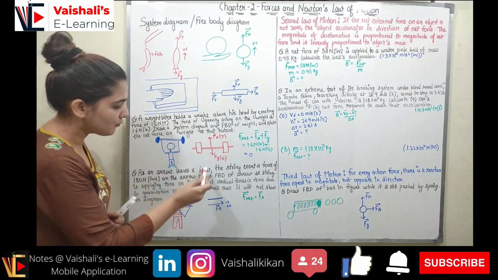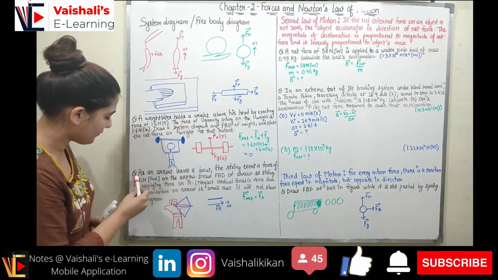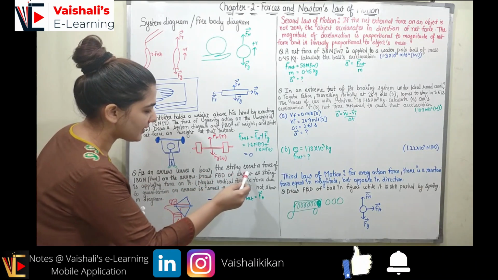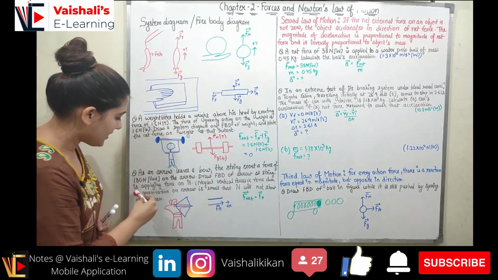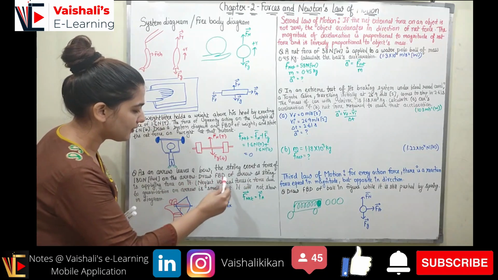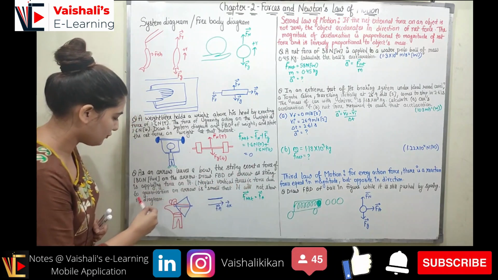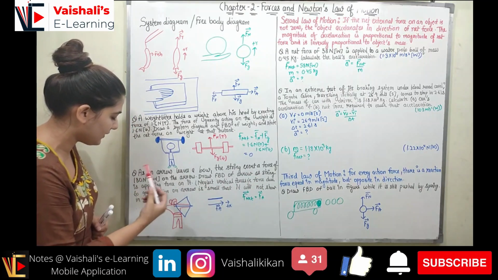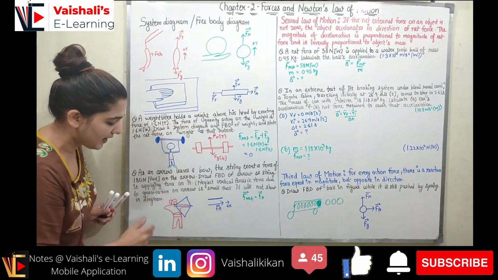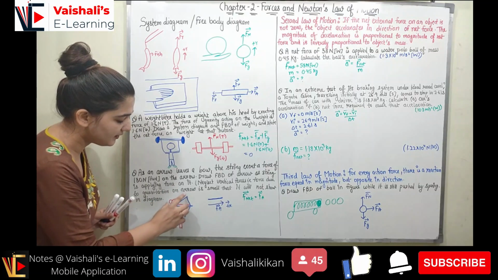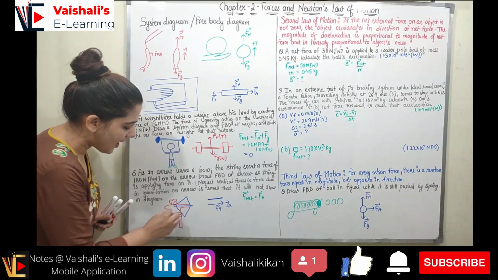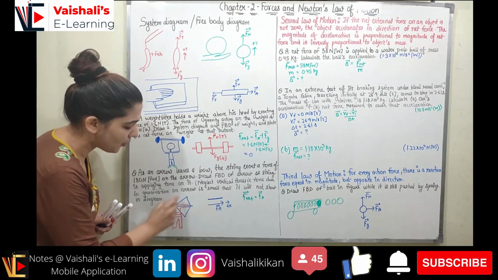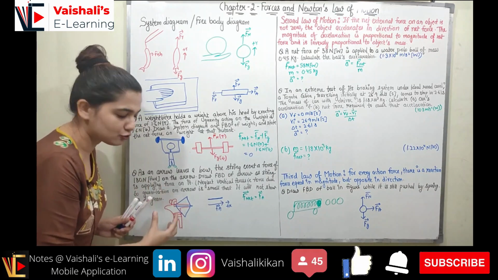As an arrow leaves a bow, the string exerts a force of 180 Newton in the forward direction on the arrow. Draw a free body diagram of the arrow. As the string has applied force on it, neglect the vertical forces, that is the force due to gravitation on the arrow, which is so small that it will not show in the diagram. So this is my system diagram. In the system diagram, we represent the arrow, the bow, and the person who's lifting the arrow and the bow, right? So this is how we will be having the system diagram with the actual person.